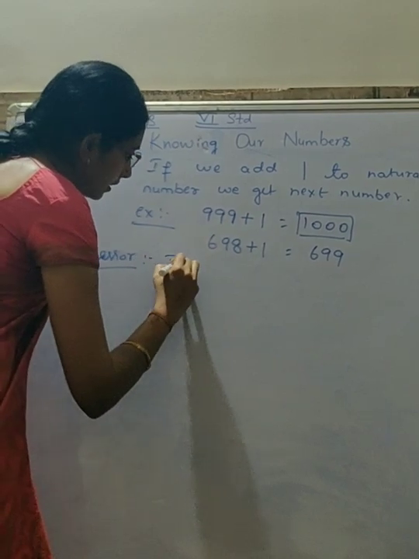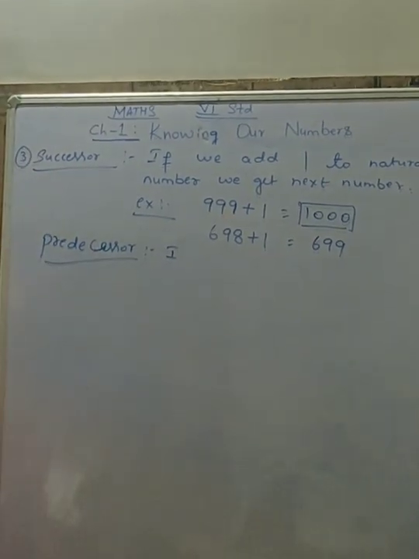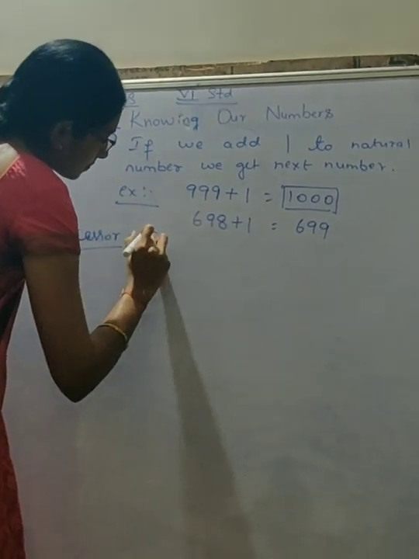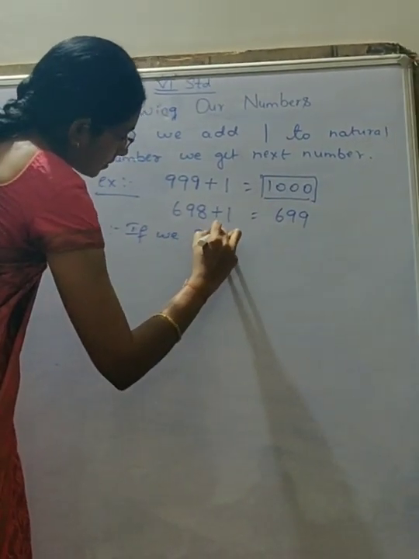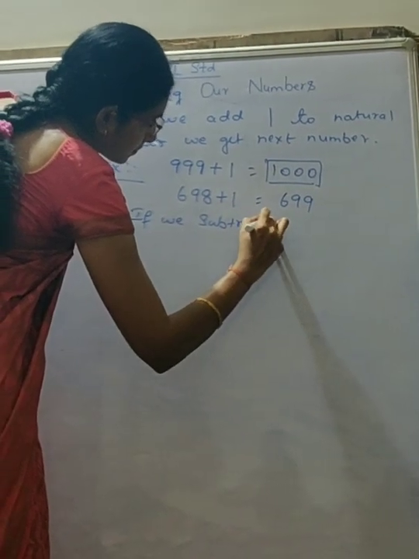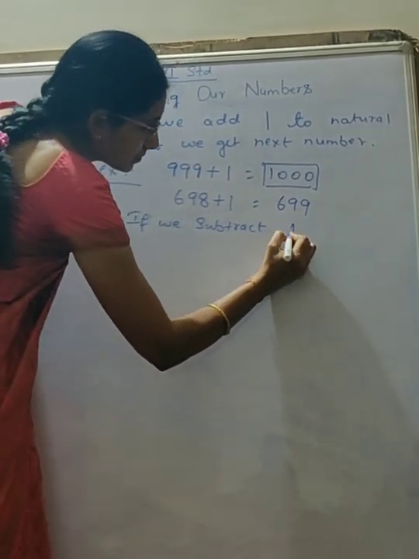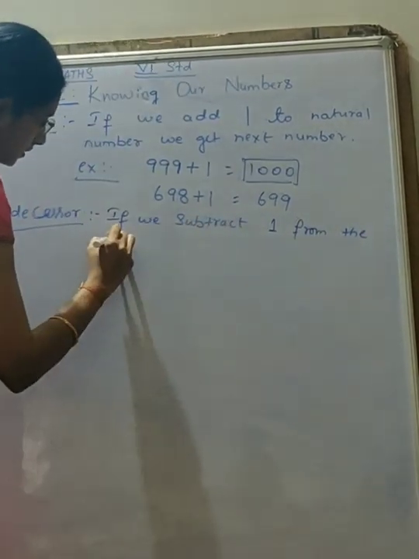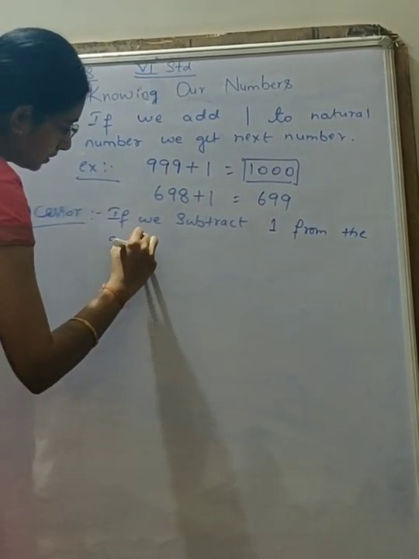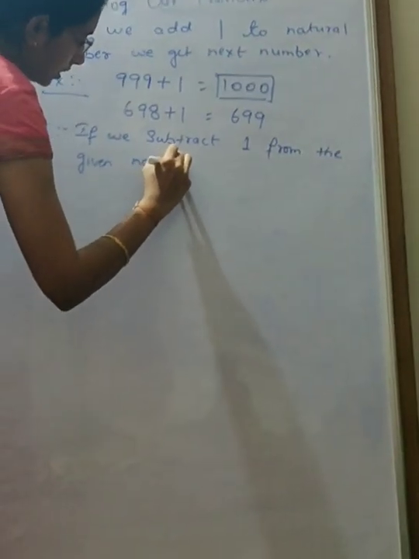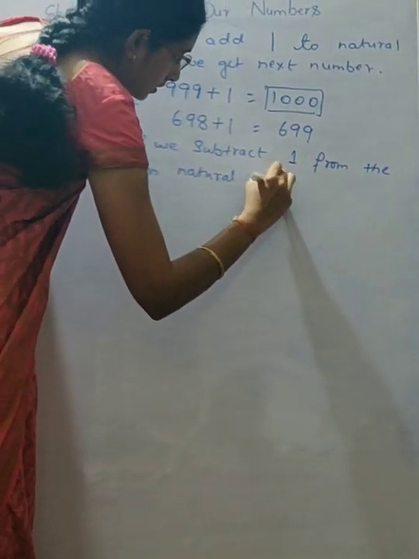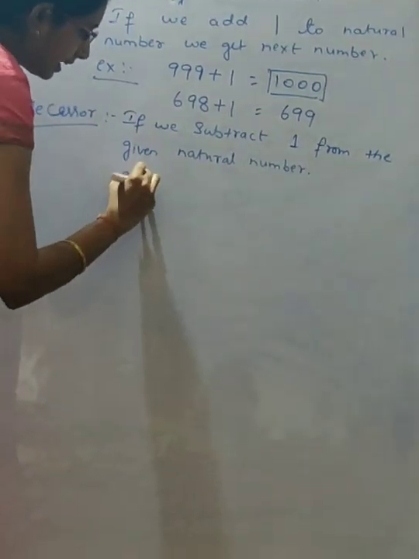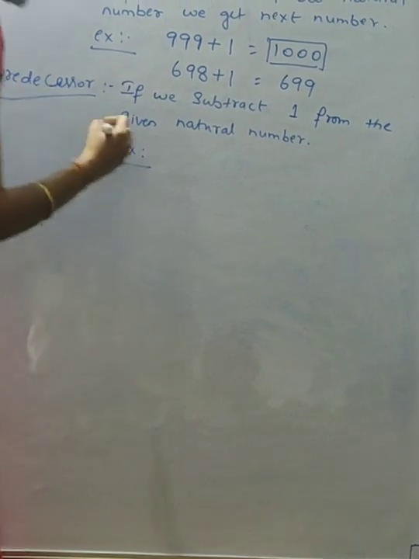See, if we subtract 1 from the given natural number.